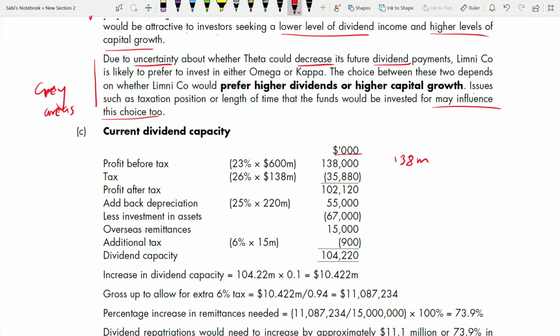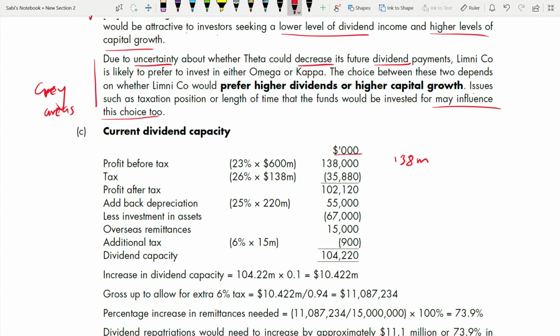If you are confused with the number of zeros you have to use, you can write the full number as 138 million. That means you are putting the six zeros after 138. That also you can do, but then everything you have to work in millions. Because it could be quite confusing and time consuming for you to work putting all the zeros.